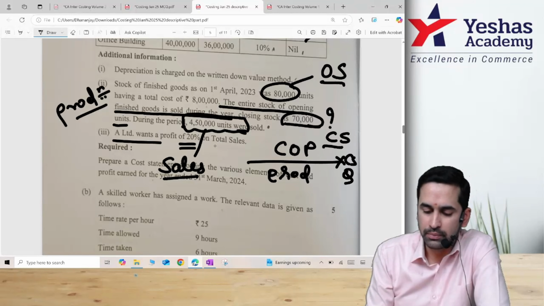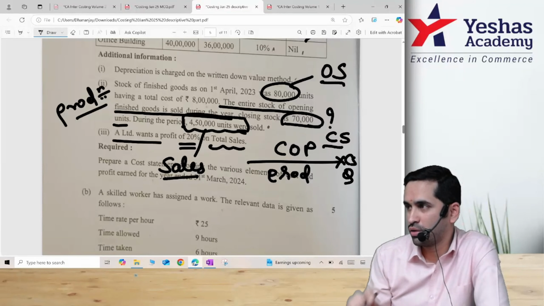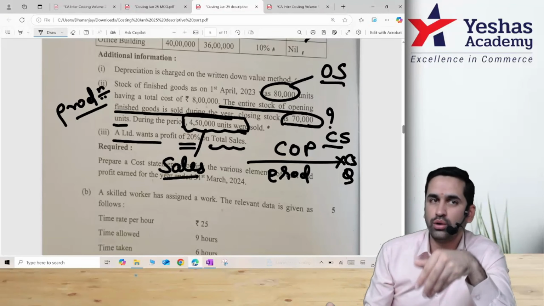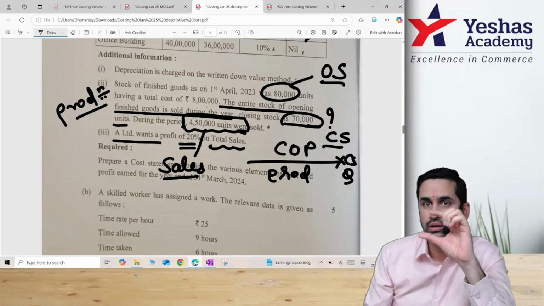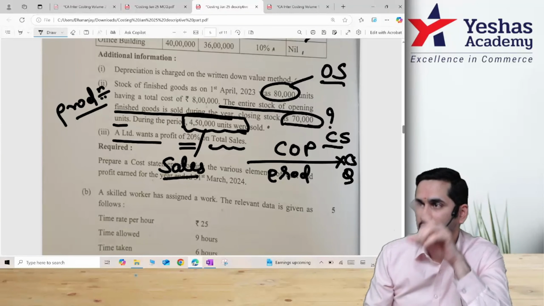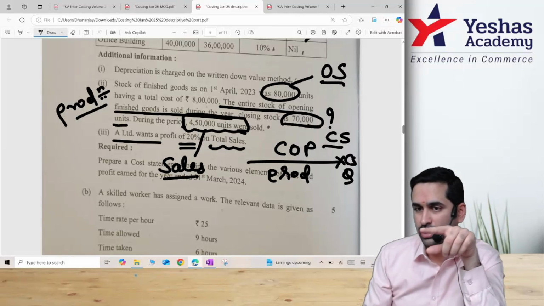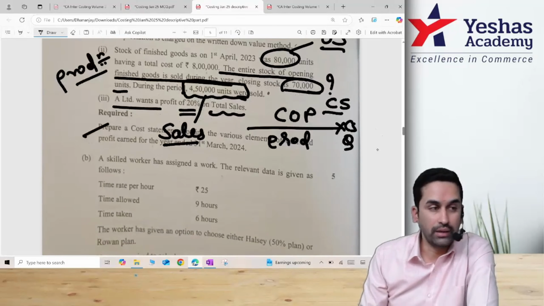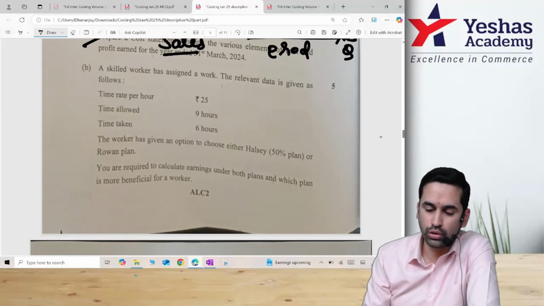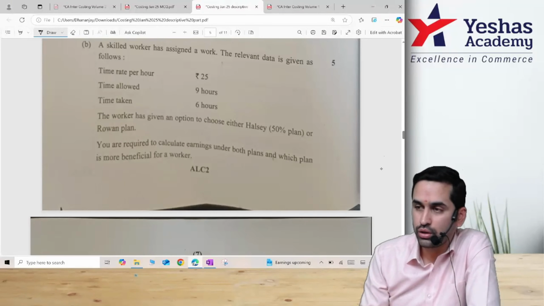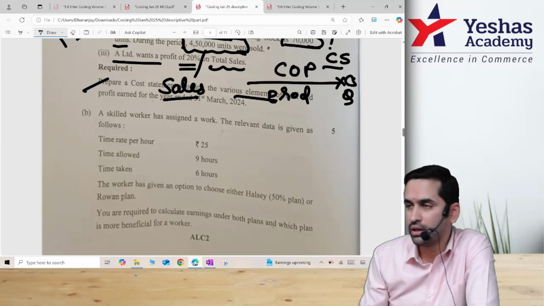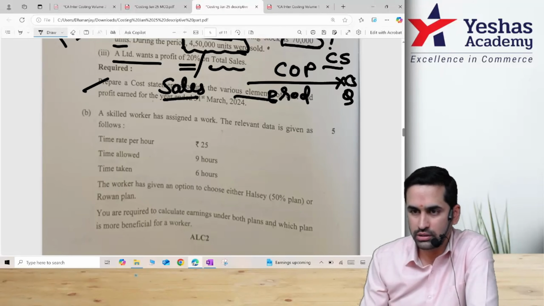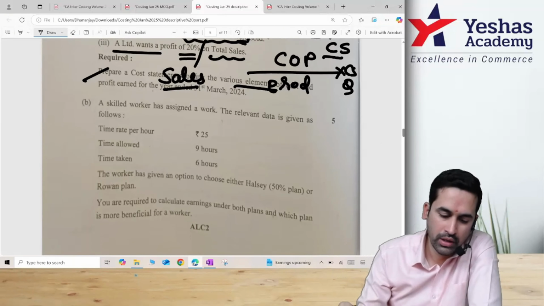Company wants 20% profit on sales, not on cost. After doing all of this, don't do that silly mistake. Percentage profit is on sales value. Remember, it's not on cost. So if sales is 100, profit is 20, cost is 80. You can do a cross multiplication and get the answer. Question is to prepare a cost statement. 9 marks question, but it's a good question. Not necessary. They said various element profit earned. Just have to prepare cost sheet till the end from top to bottom.